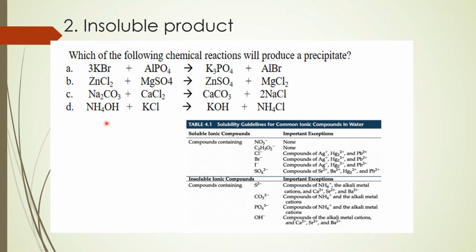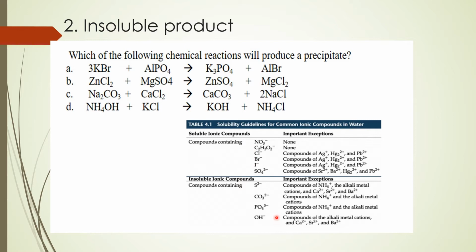So in this multiple choice question, you are asked which reaction will result in a precipitate. So you have to examine the products of the reaction. Which of these is insoluble? If something is insoluble, then you will produce a precipitate. For instance, take letter A. Is potassium phosphate soluble or insoluble?